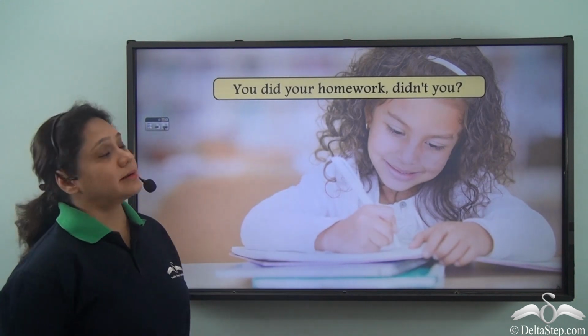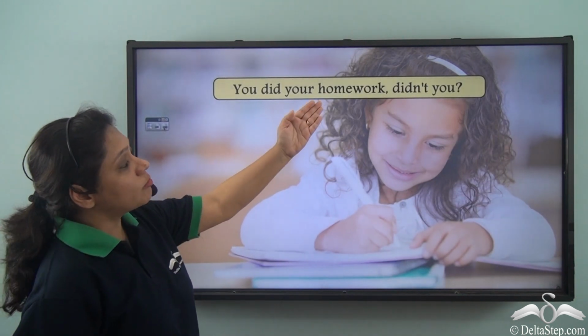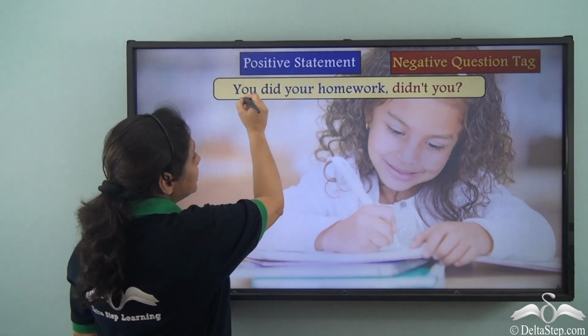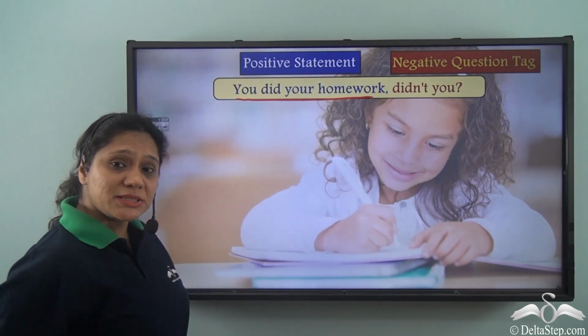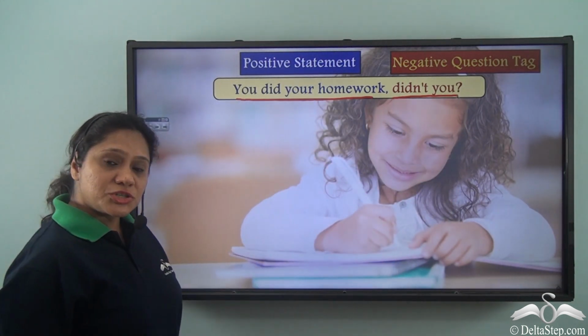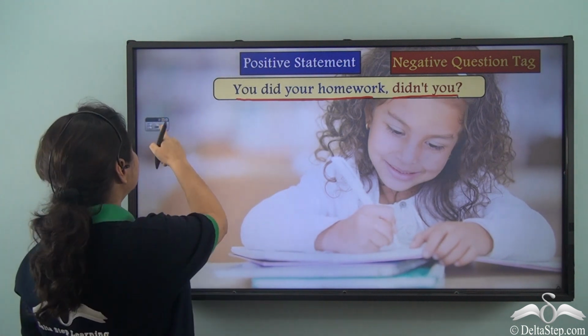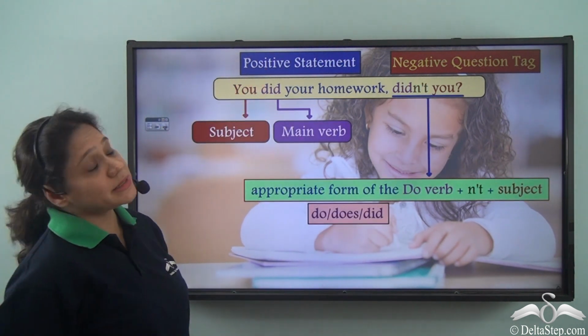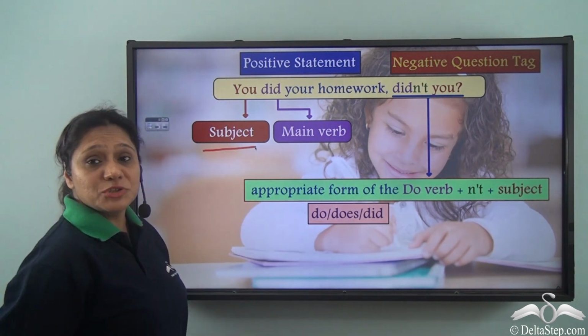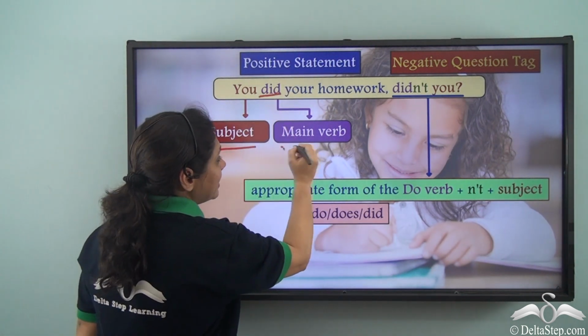Now look at this sentence. You did your homework, didn't you? Now in this sentence, you did your homework is a positive statement and didn't you is the negative question tag. How have we formed it? Our positive statement, you did your homework, has you as the subject and did as the main verb.